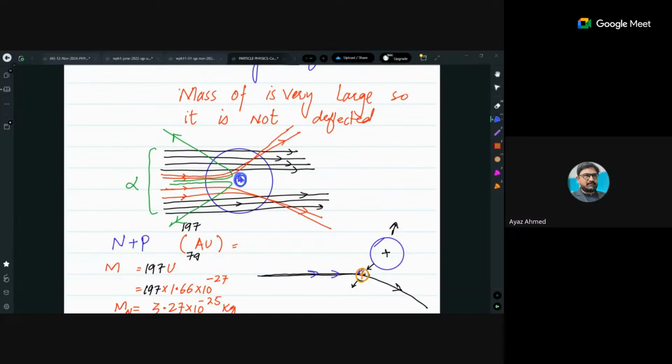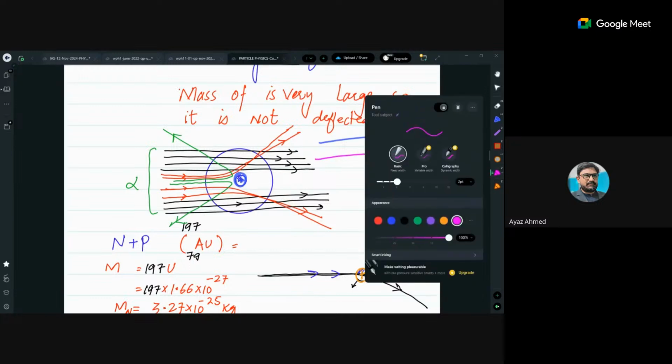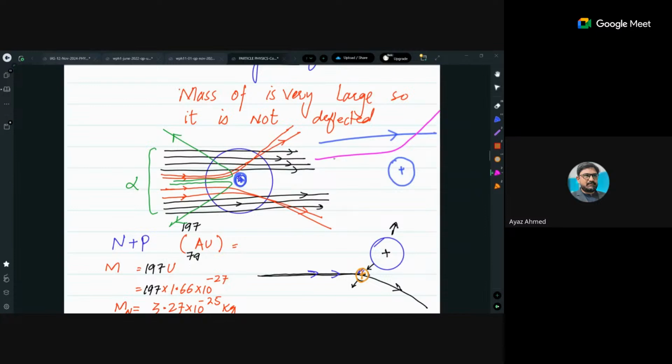I'm just going to draw this. For example, this is the nucleus, right? And you people will be given some sort of these type of rays. So if this is the ray which is closer, it would deflect more. And if there is another ray which is a bit above, its deflection will be less, right? So these type of deflection you have to mention, and you have to take care of it, that these rays show the path of alpha particle.